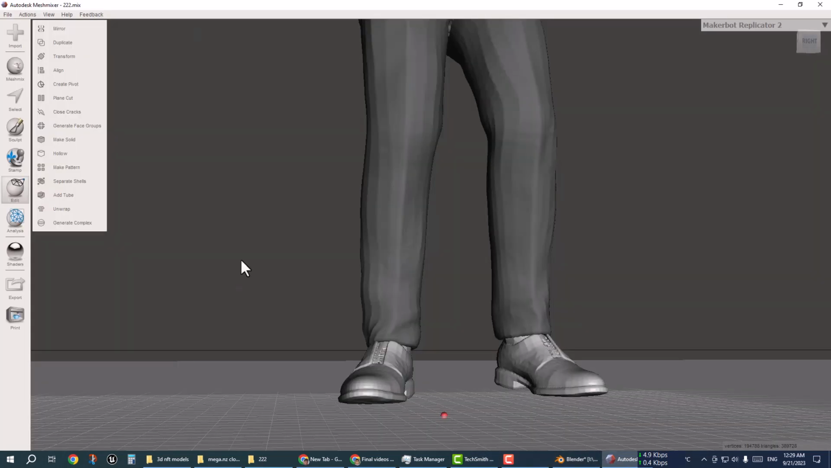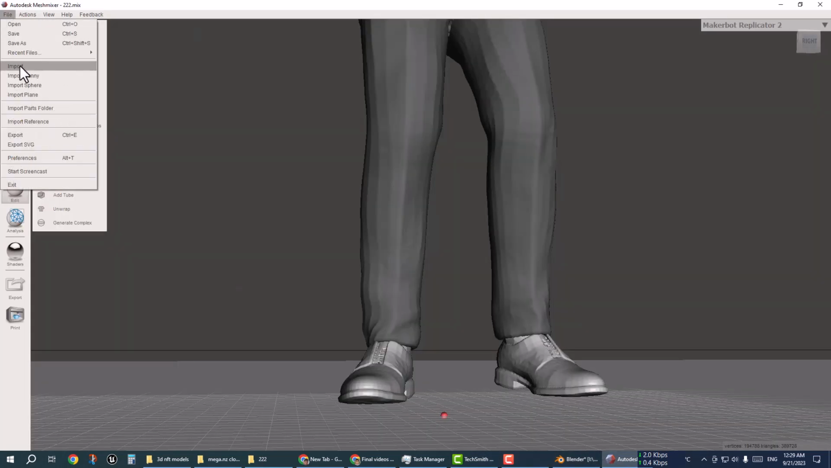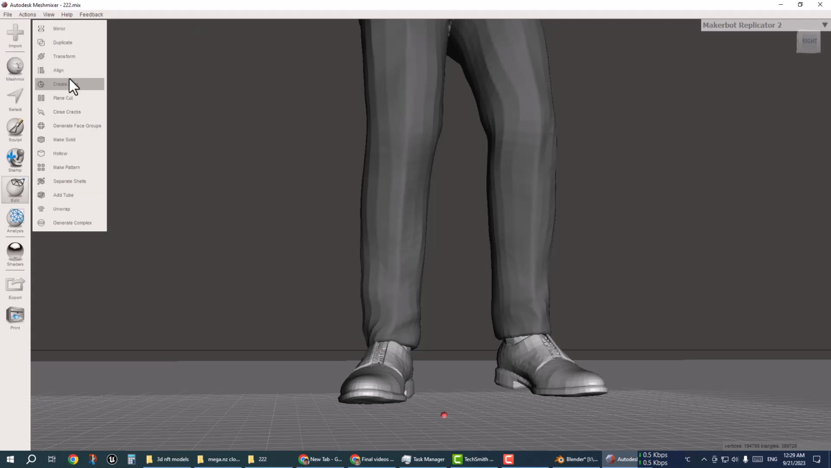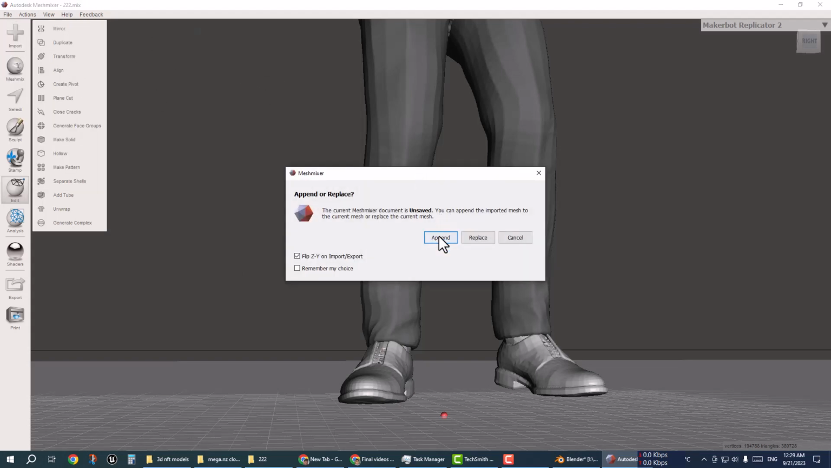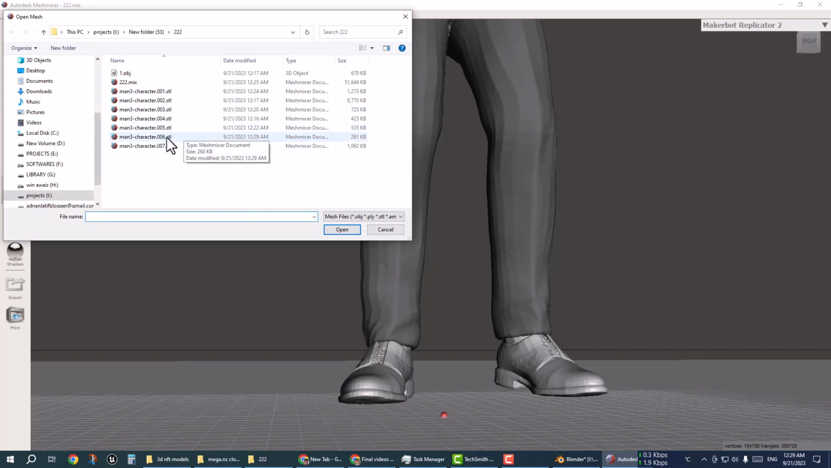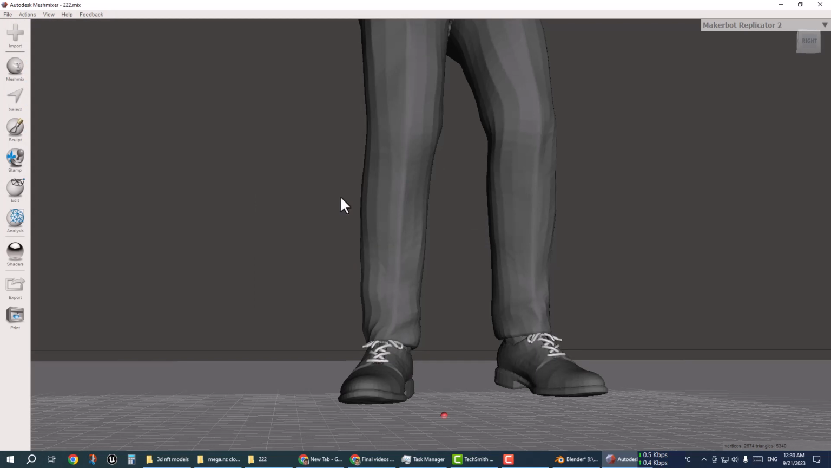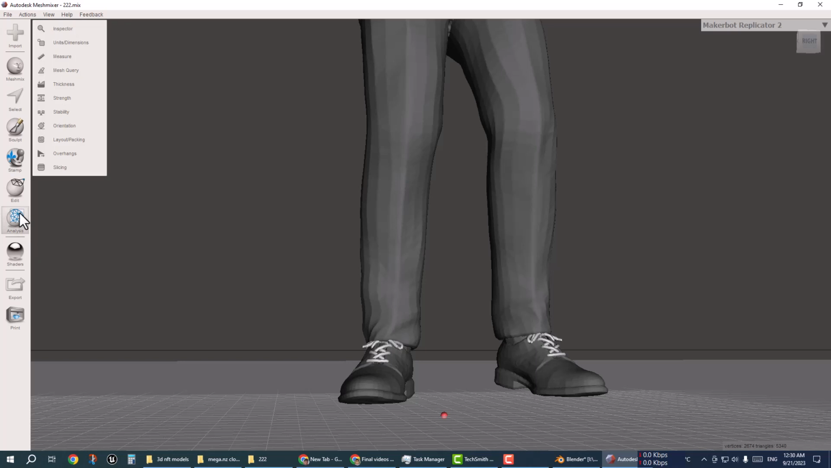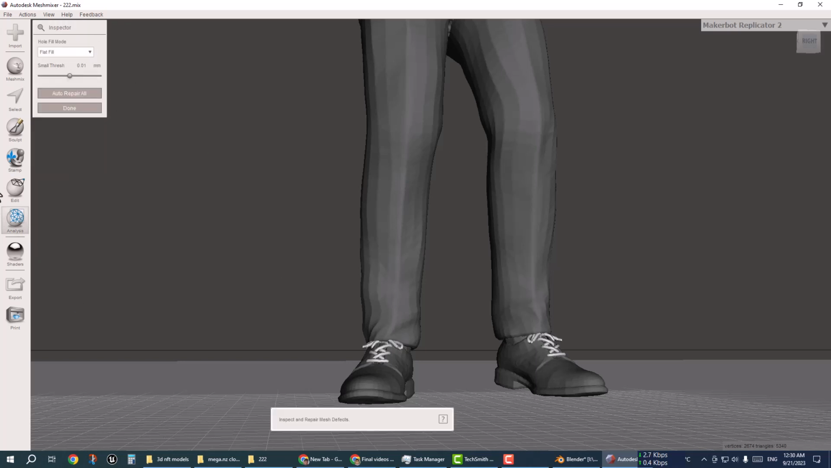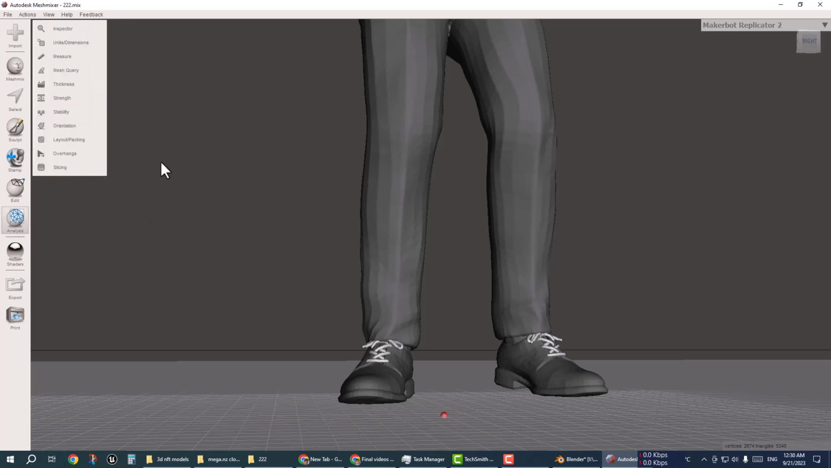Now I'm going to MeshMixer again and import the file: append, 006, click and open. Now you can see the laces are successfully imported. If I click on analyze again, there is no error. So go to make solid and then complete the process.